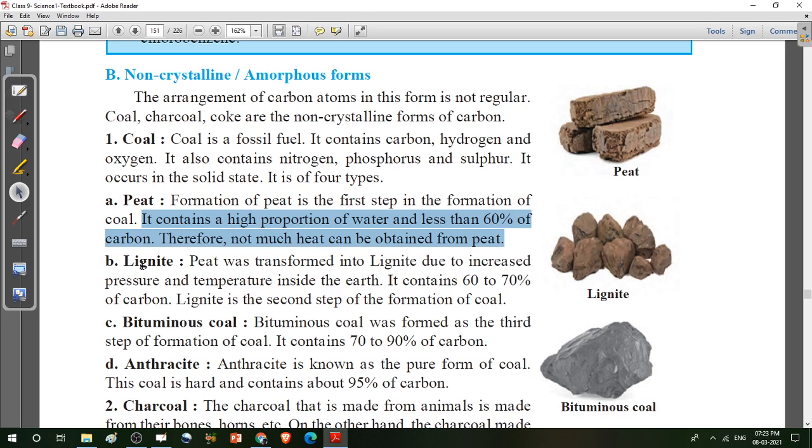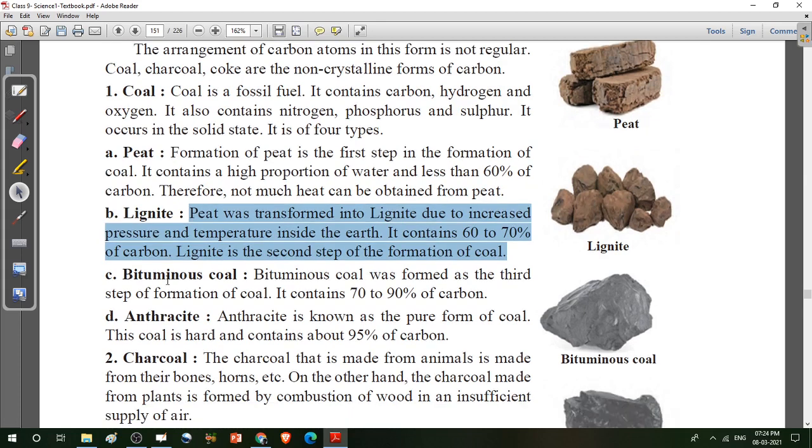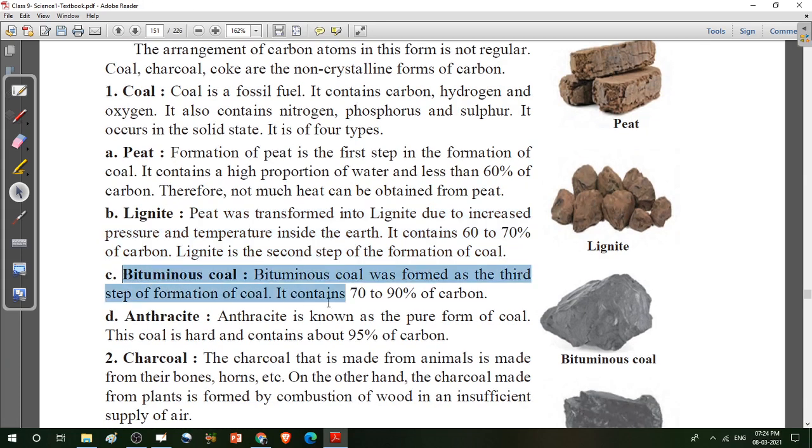The next type, lignite. Peat was transformed into lignite due to increased pressure and temperature inside the earth. Here the percentage of carbon also increases. It contains 60 to 70% of carbon. Lignite is the second step of the formation of coal. The first step was peat, and then the second step. Again, the third step is bituminous coal. Bituminous coal was formed as the third step of formation of coal. It contains 70 to 90% of carbon.